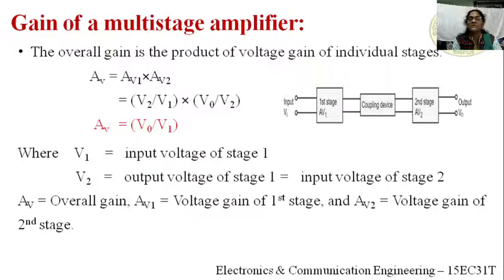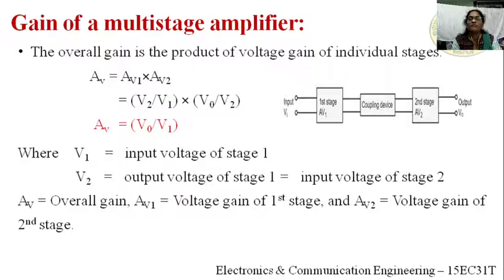V1 is the input voltage of the first stage. And V2, what is V2? It is the output voltage of the stage 1, and it is also equal to the input voltage of the second stage, because the output of the first stage is connected to the input of the second stage.